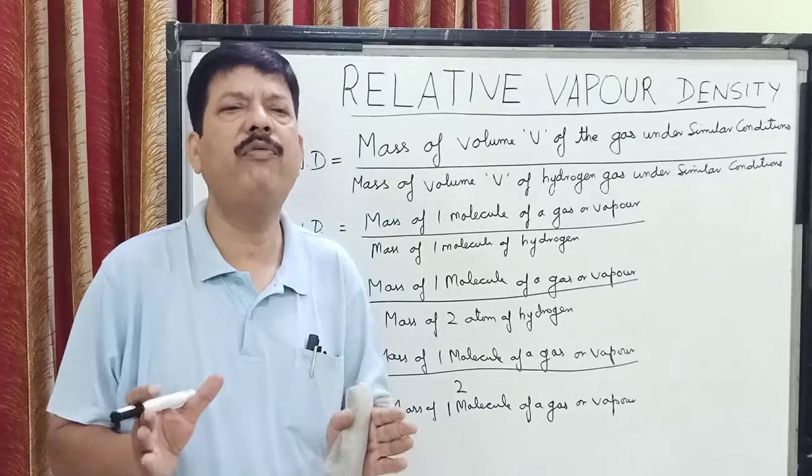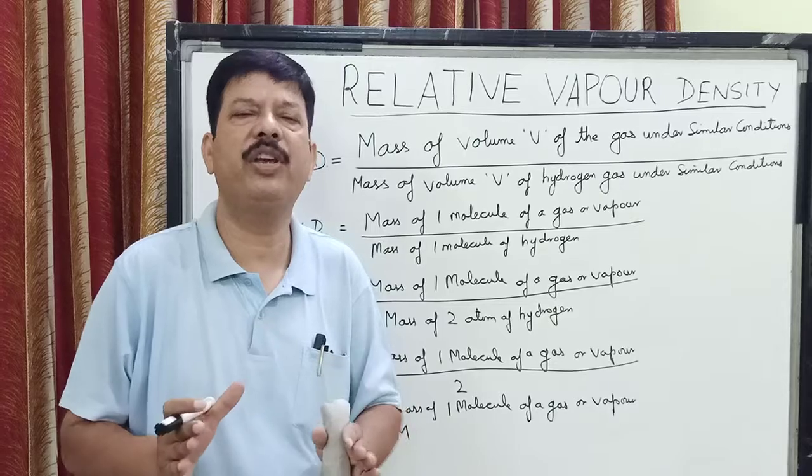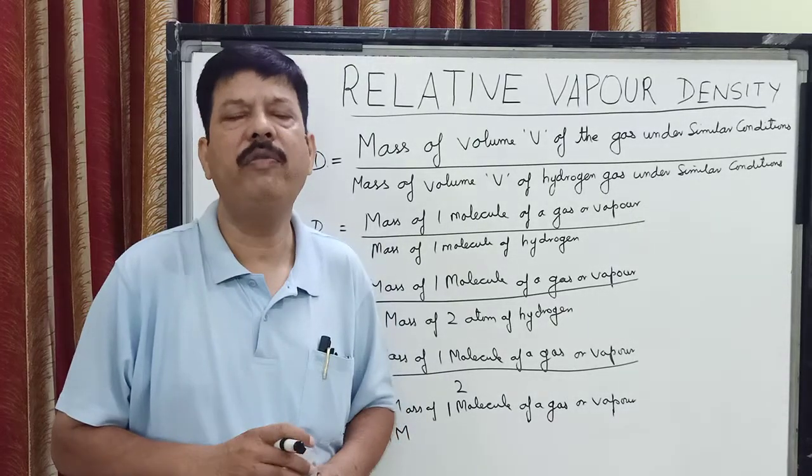Now children, according to Avogadro's law, which we have left because of the syllabus, Avogadro's law states that equal volumes of all gases under similar conditions of temperature and pressure have the same number of molecules.